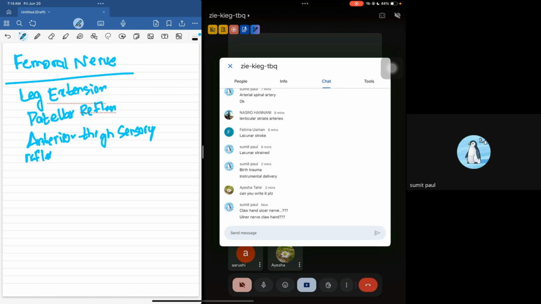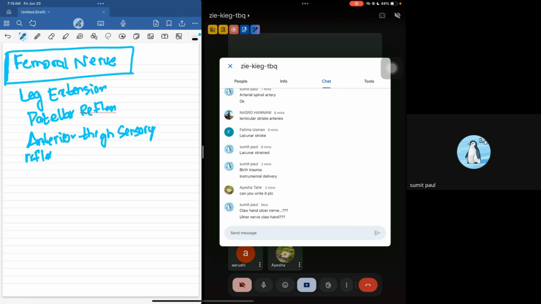So, femoral nerve. If they give you a patient whose leg extension is not working properly, whose patellar reflex is gone as well, and who has a sensory deficit in the anterior thigh, and they ask you for the most likely diagnosis, the most likely diagnosis is going to be a femoral nerve injury. This is very important. Okay, any questions, guys?